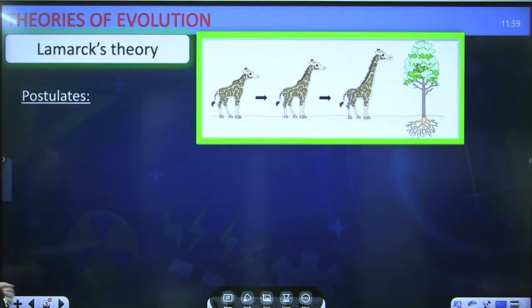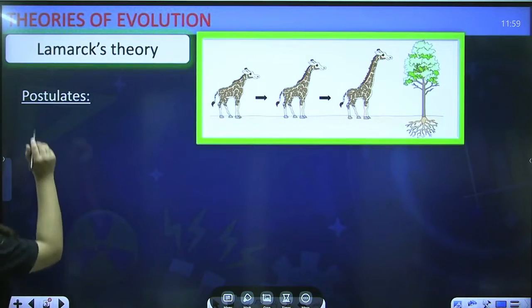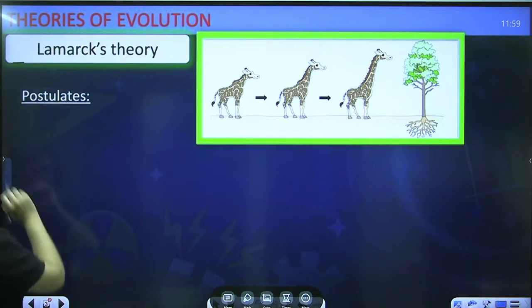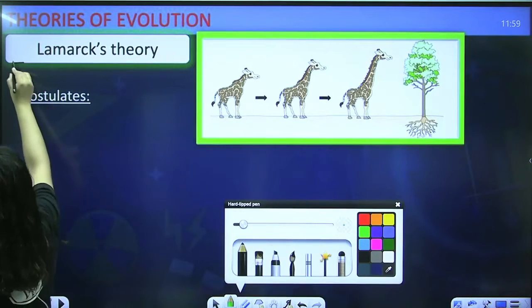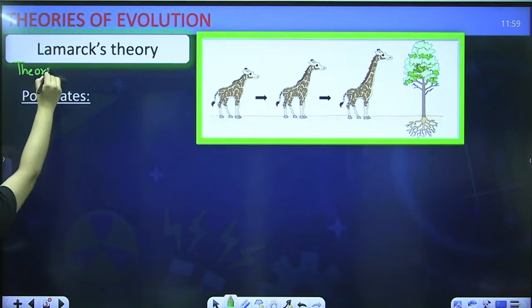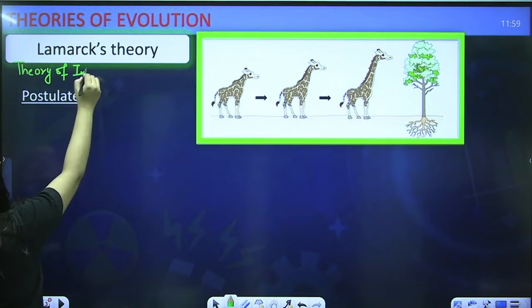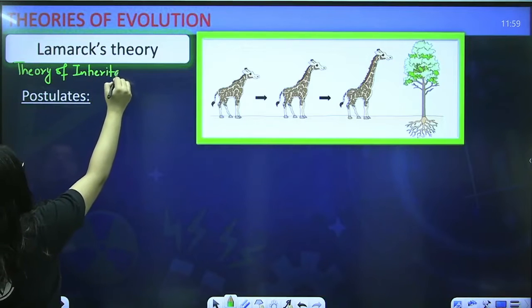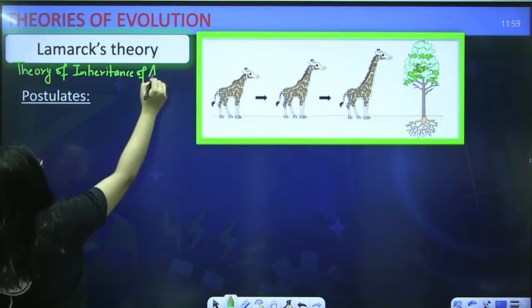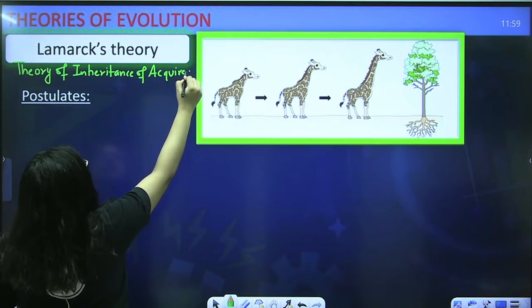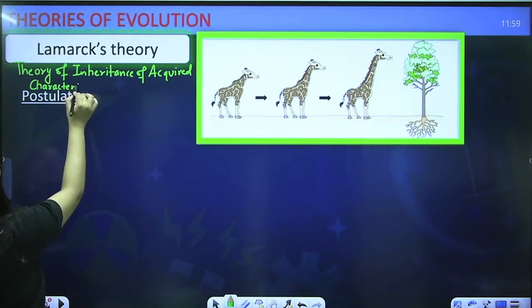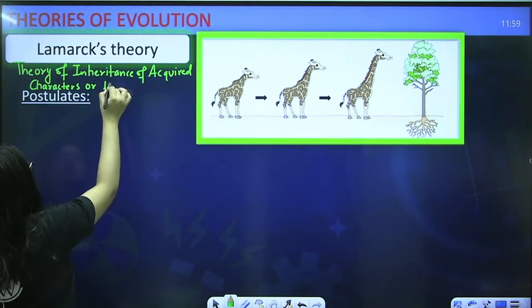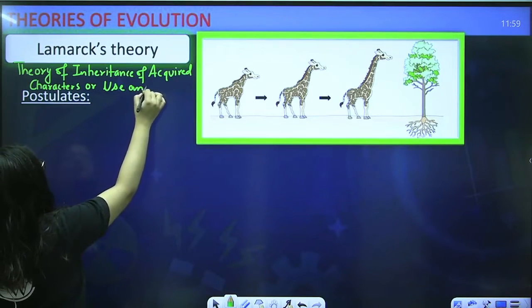The first scientist is Lamarck, and he gave Lamarck's theory. Lamarck's theory is also known as the theory of inheritance of acquired characters, or use and disuse of organ.